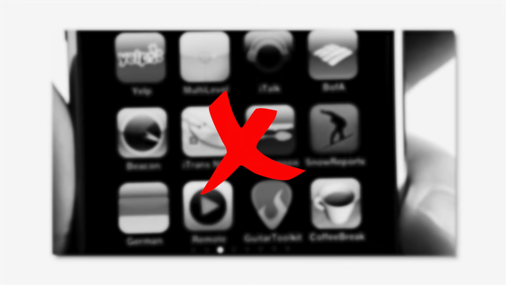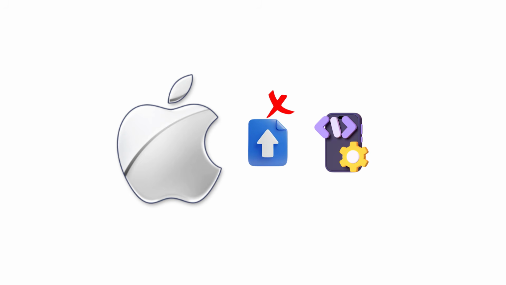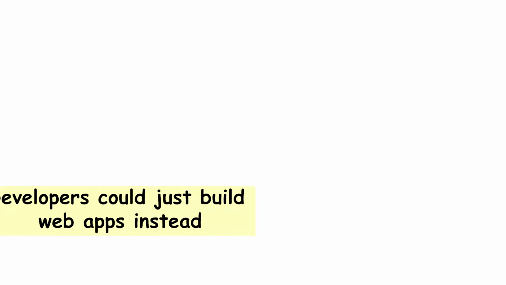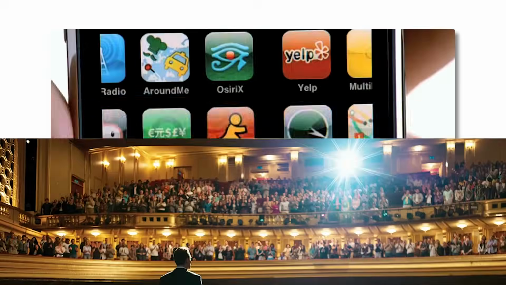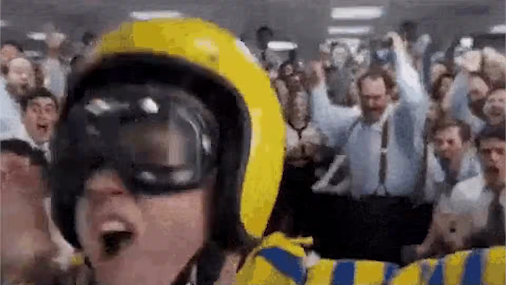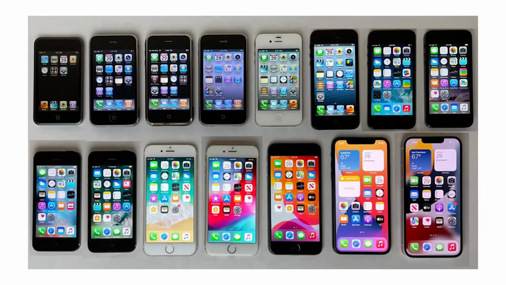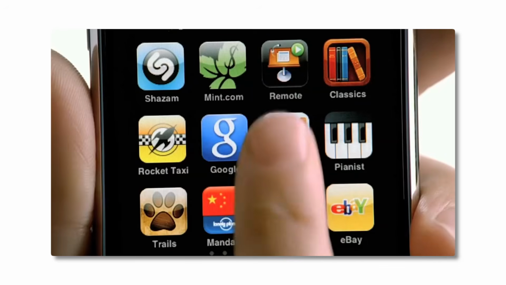In 2007, Apple launched an iPhone with no App Store, no copy and paste, and no way to install any third-party software. Steve Jobs stood on stage and said developers could just build web apps instead. The audience gave him a golf clap. What happened next changed how every phone on Earth works. Here is every iOS version, what it added, and why it mattered.